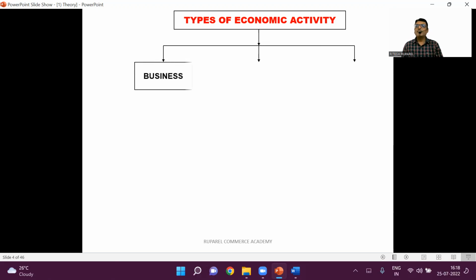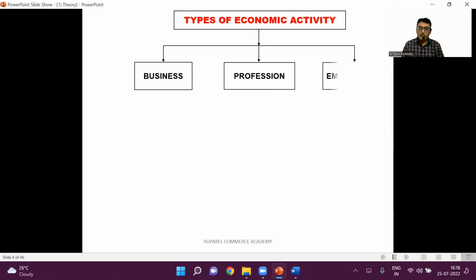Let us analyze each of these three activities. Correct? Now, first of all, when we use the term business, these days, instead of business, the word startup is used, or enterprise, or organization, or entrepreneurship. But in simple language,